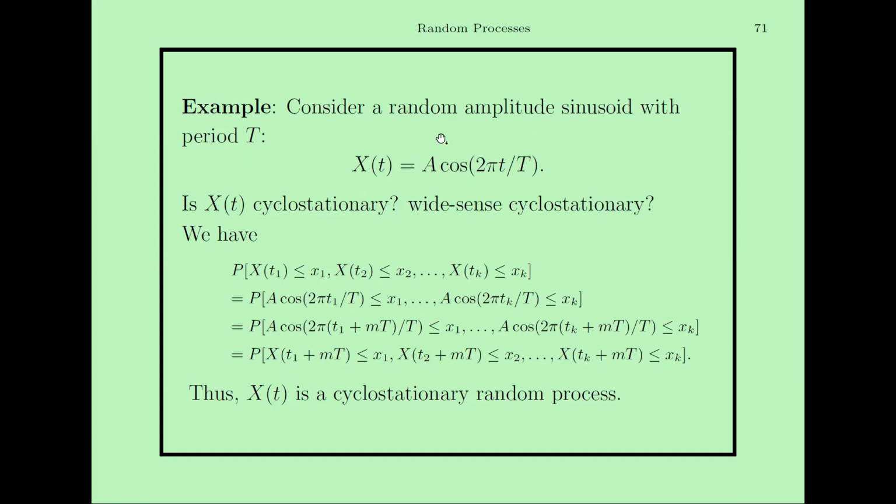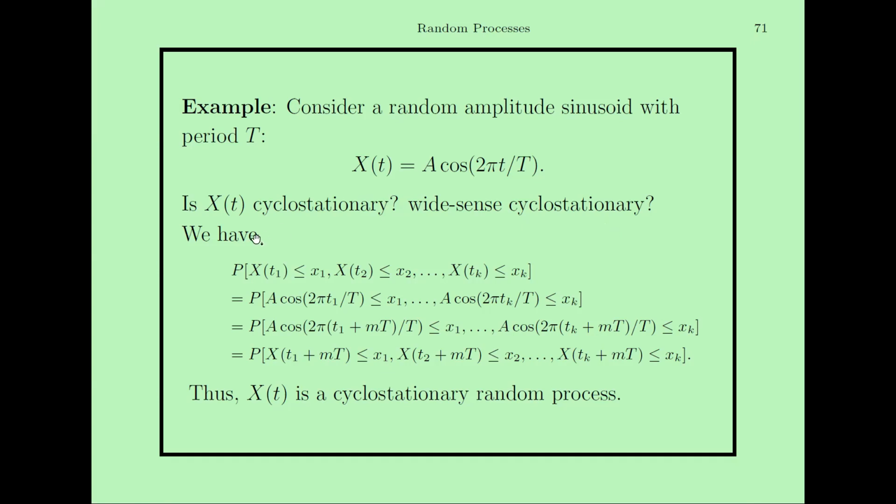This is a random process, X(t), defined as A cos(2 pi t / T), where A is a random variable, the random amplitude, and the period is capital T. Now we want to prove whether X(t) is cyclostationary, and we also want to know whether it is wide-sense cyclostationary. Correct?